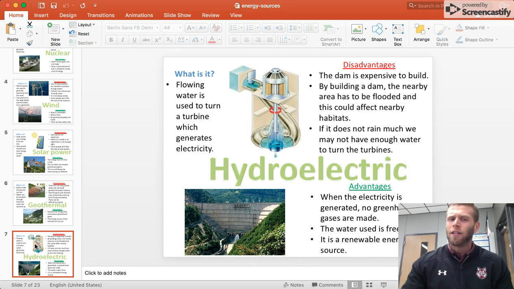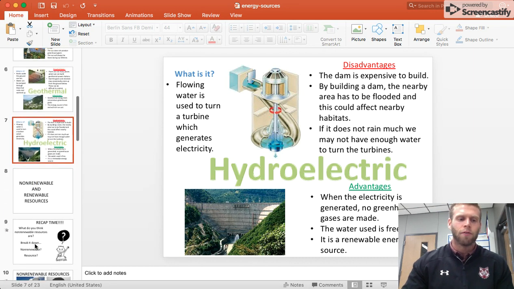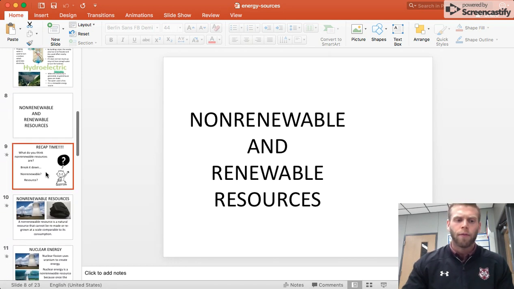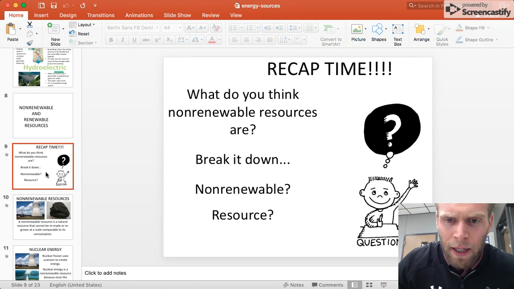So what are my advantages to that hydroelectric power? When the electricity is generated, no greenhouse gases are made. Beautiful, good for the environment. The water is, again, free and renewable. Beautiful things. All right, so some non-renewable and renewable resources. So if your resource hasn't been talked about yet, it will be. Don't worry. Our first recap time.